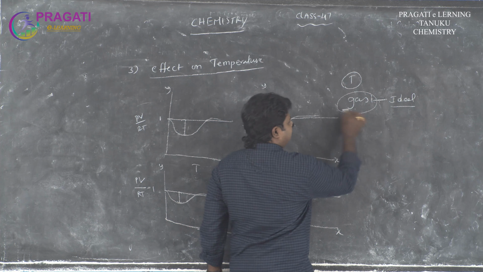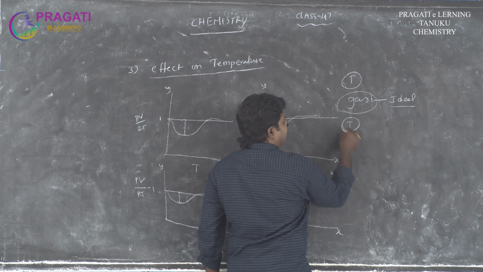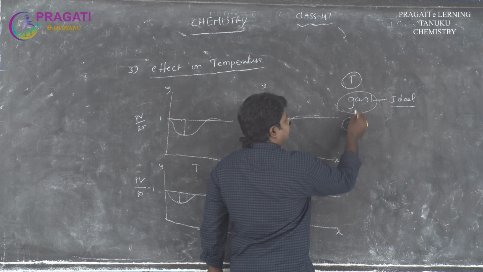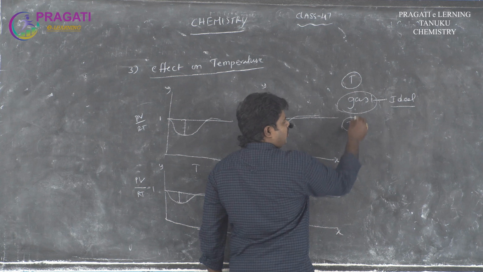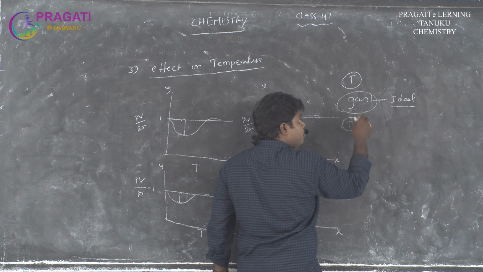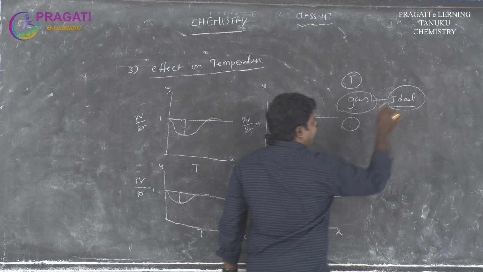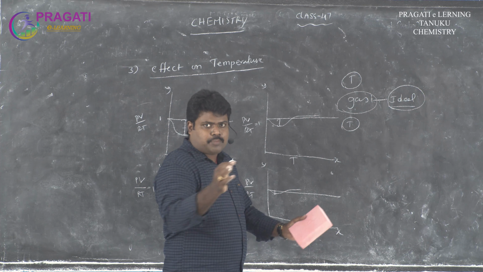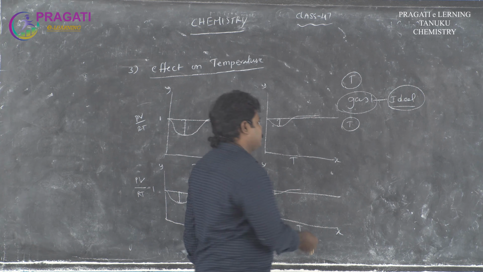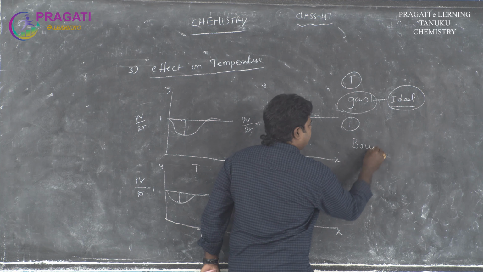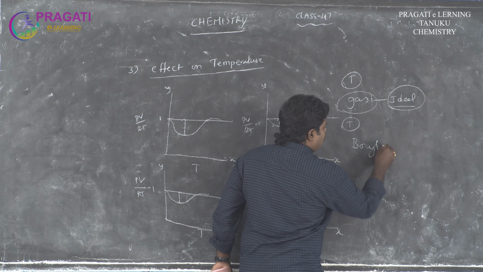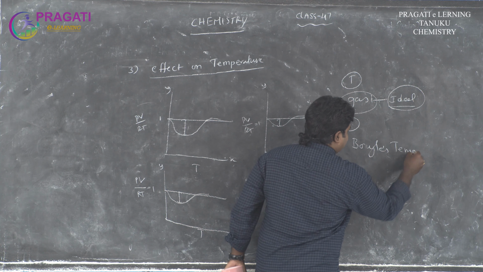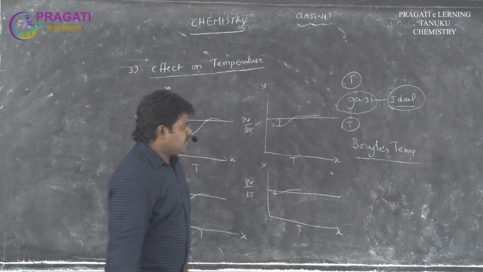So at a certain temperature, at that point, this gas behaves like an ideal gas. That temperature is called the Boyle's temperature. What is the meaning of Boyle's temperature?